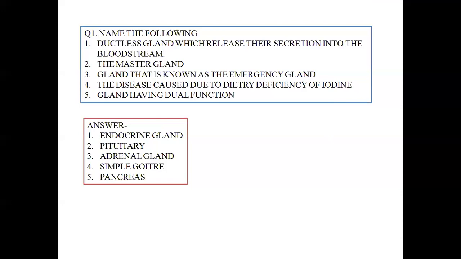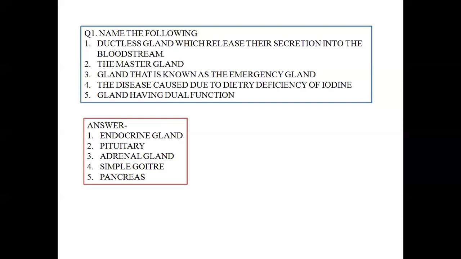Similarly, it can also instruct a particular endocrine gland to reduce its secretion whenever the level of a particular hormone is increased beyond the normal level, and it may produce an adverse reaction. This way, pituitary influences other endocrine glands either to increase or to decrease their secretion. And therefore, pituitary is known as the master gland.